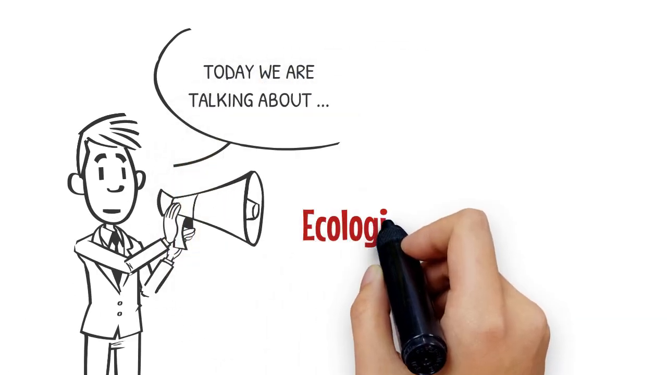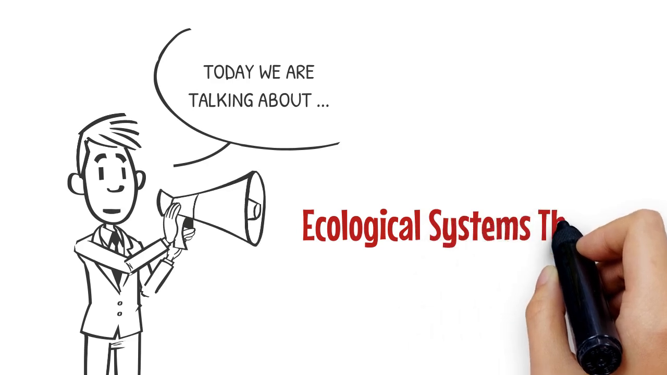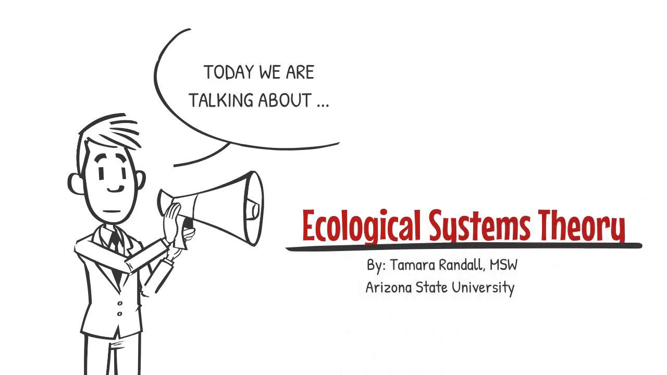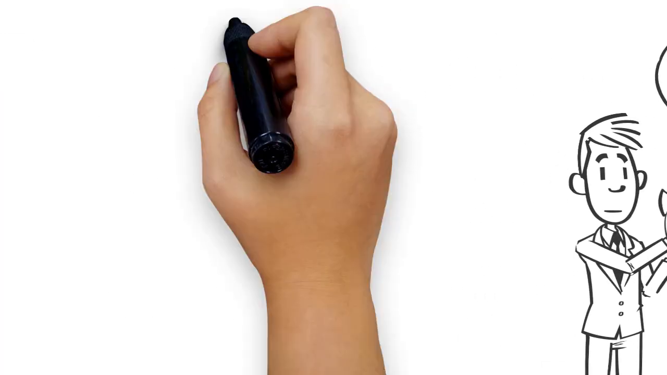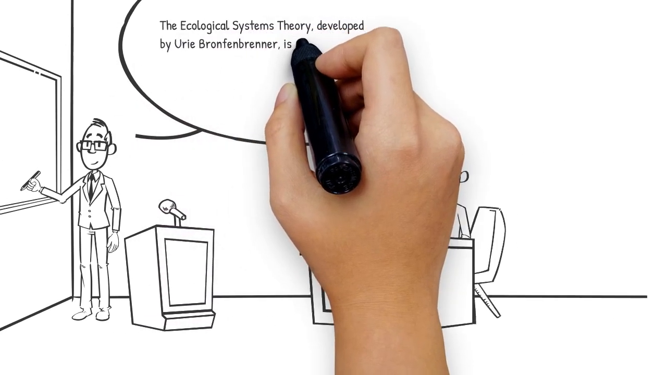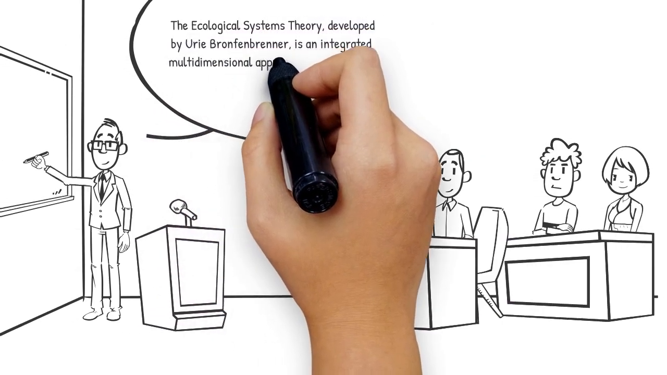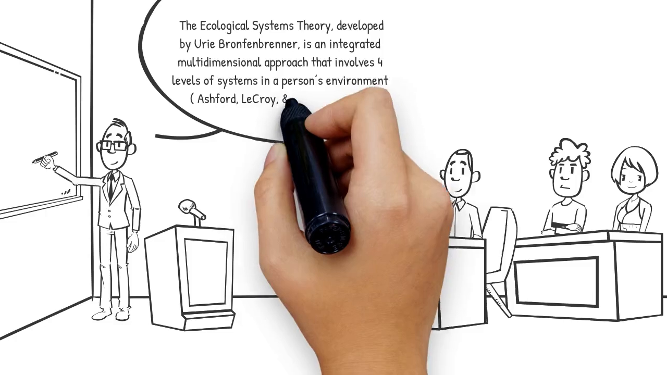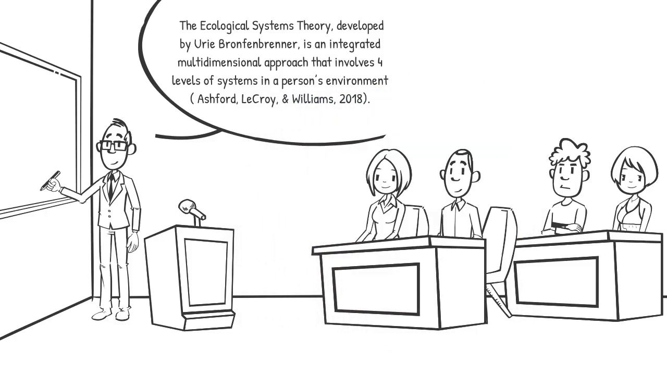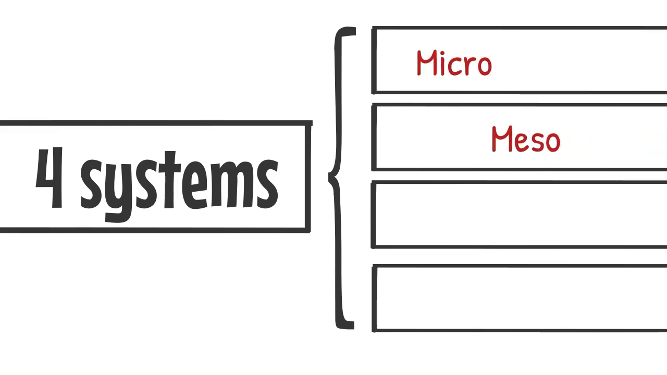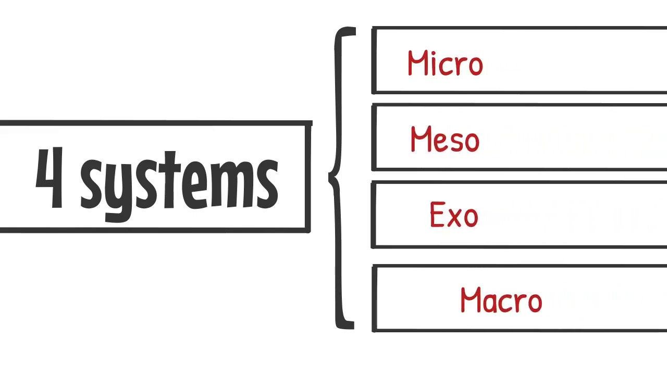Today, we are going to talk about the ecological systems theory. The ecological systems theory, developed by Urie Bronfenbrenner, is an integrated multidimensional approach that involves four levels of systems in a person's environment. These four systems are the micro, the meso, the exo, and the macro.